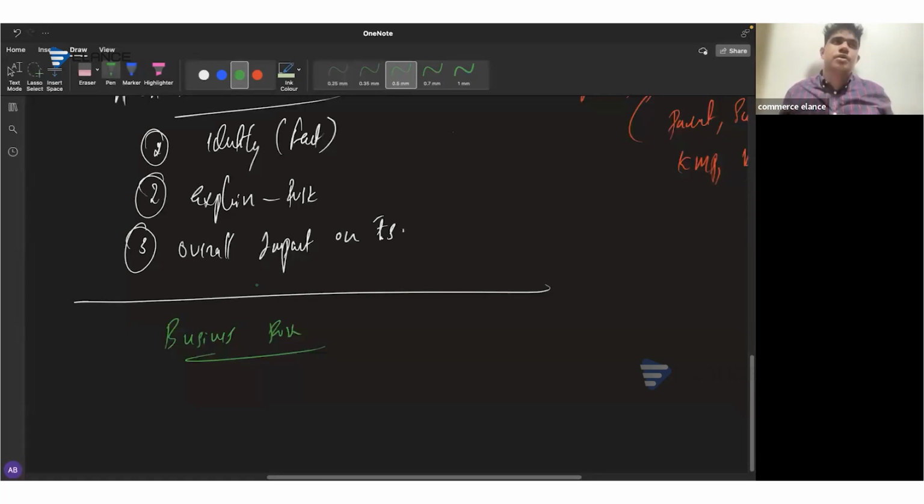Again, it's a risk. So it's just a mere chance. It doesn't mean that the company will be having difficulty in its trading situation. It's just a risk. So there are basically three components for the business risk as well. It can be a financial risk, operational risk, or compliance risk. But this classification is not required for our exam. We will be considering our judgment for the purpose of evaluating the business risk.